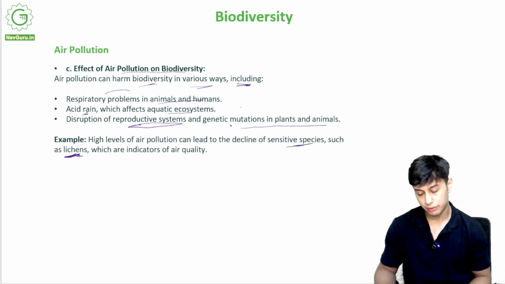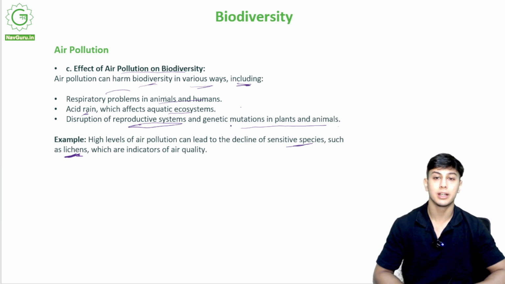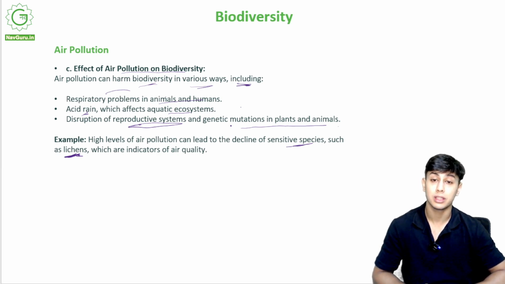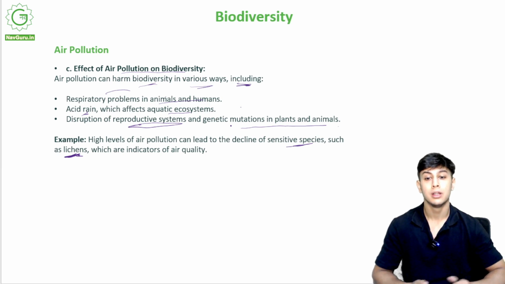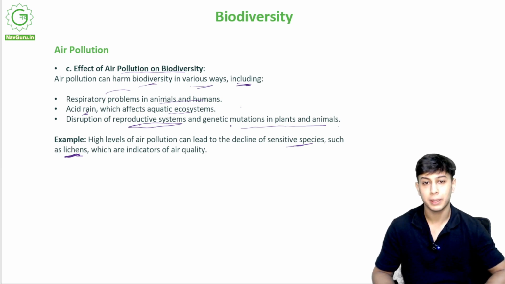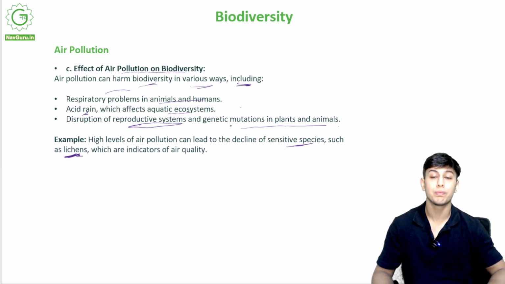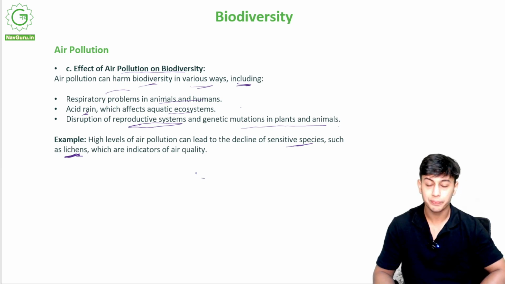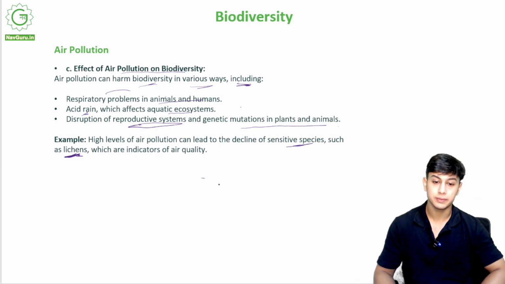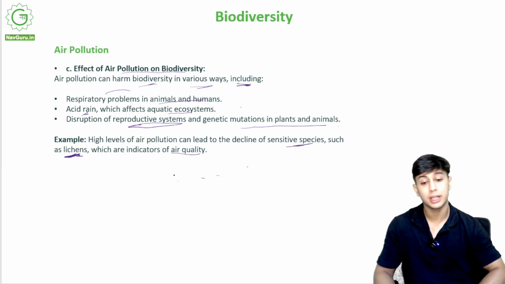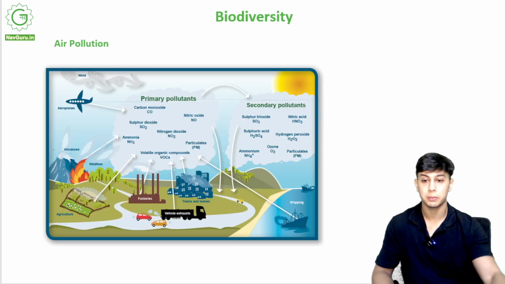Delhi was regarded for its sparrows, right? Delhi had a lot of sparrows. Now we hardly see any sparrows. Why? Because sparrows are migrating, because Delhi has a lot of pollution. So these are indicators of reducing air quality. This is an example of where organisms are fleeing because of air pollution.